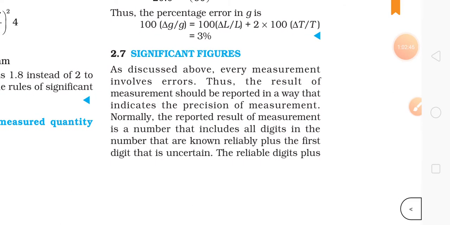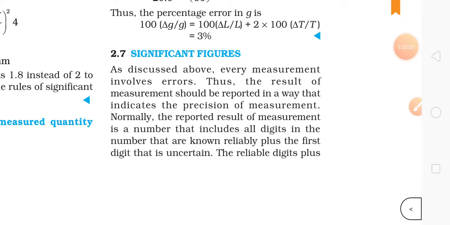Now let's go to another important part of this chapter, which is significant figures. As discussed above, every measurement involves errors. Thus the result of measurement should be reported in a way that indicates the precision of measurement.